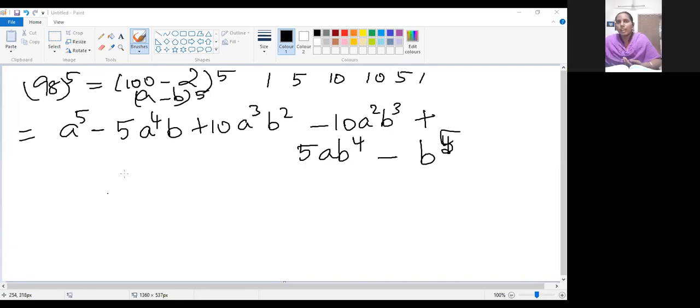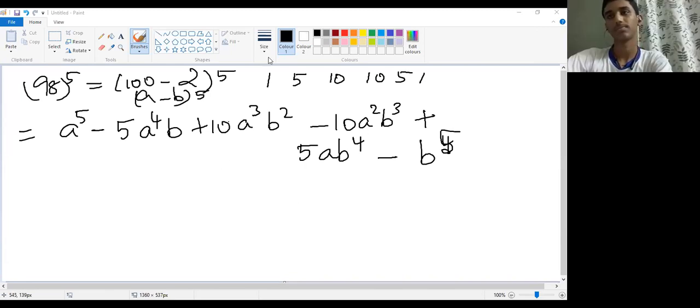So instead of A, if you substitute 100 and B, if you substitute 2, simplify and find the value, you can find the numerical value as the answer finally. Okay. Is it okay, children? Yes, ma'am.